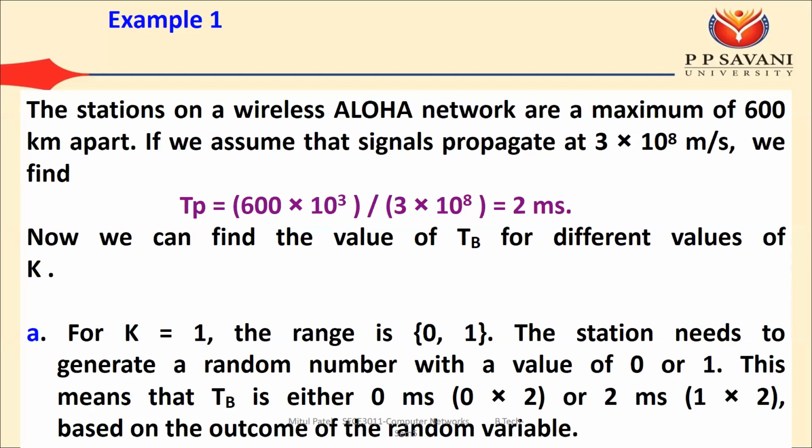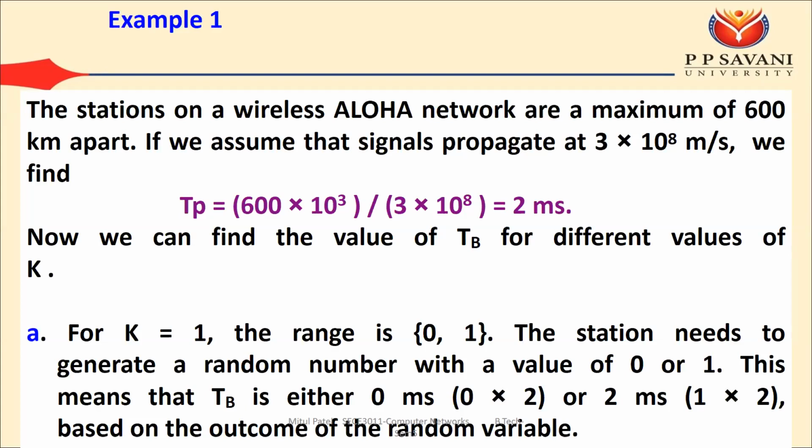Time is equal to the distance divided by speed. You know that speed equals distance divided by time, so here we need to find the time, which equals distance divided by speed. So our propagation time equals 600 into 10 to the 3 divided by 3 into 10 to the 8. The answer is 2 into 10 to the minus 3 seconds, or 2 milliseconds. So the propagation time is 2 milliseconds, which is the time required to send the data from sender to receiver.